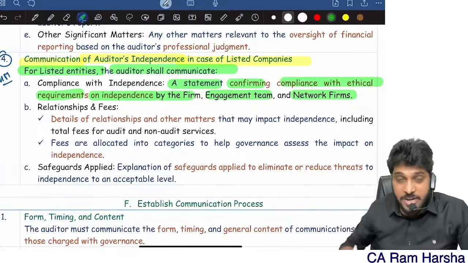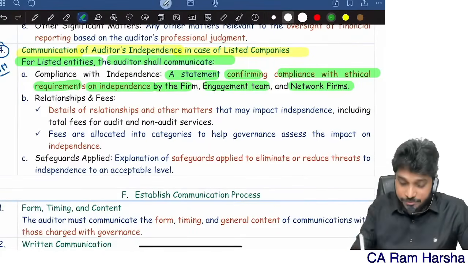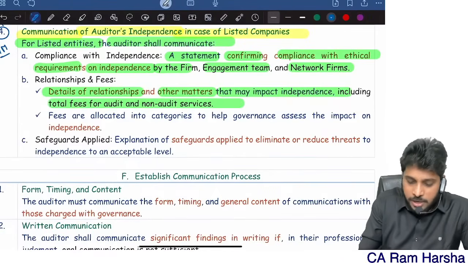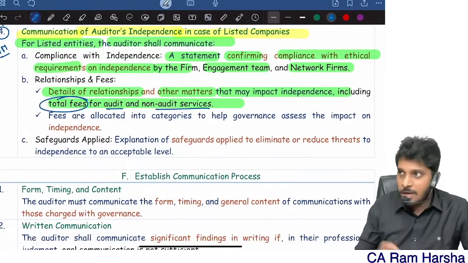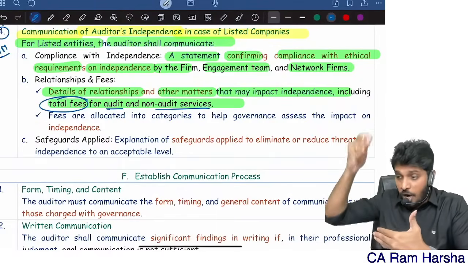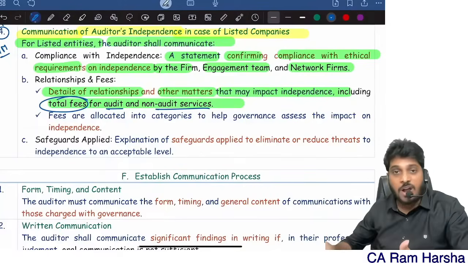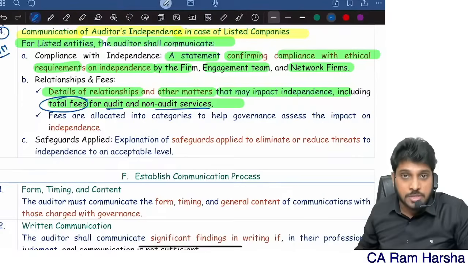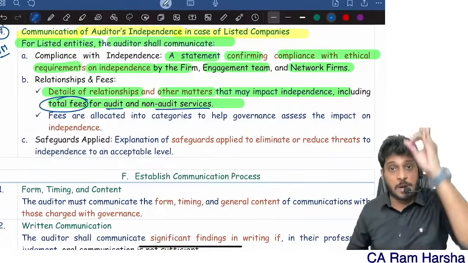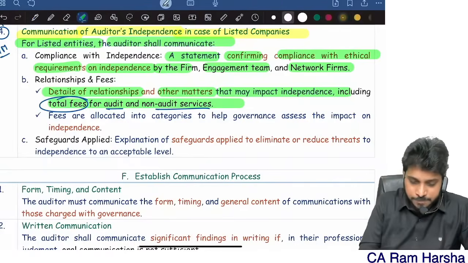Further, when I am communicating regarding independence compliance to the top management of a listed company, I should also communicate the following: the relationships and other matters that may impact independence, including total fees that we are charging for audit and non-audit. I should tell them, sir, we the auditors are providing you audit services like this, non-audit services like this. Fees for audit is this much, fees for non-audit this much. Our network firms are also providing you some services. What are all the relationships your firm, your network firm, your partners are having? You must communicate them to top management.